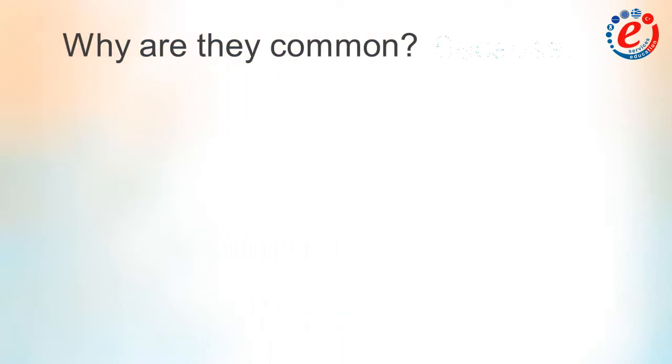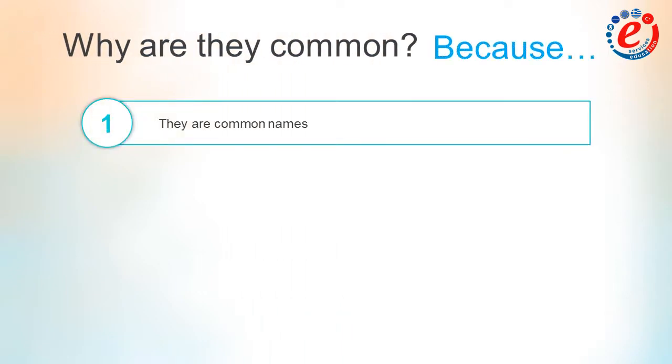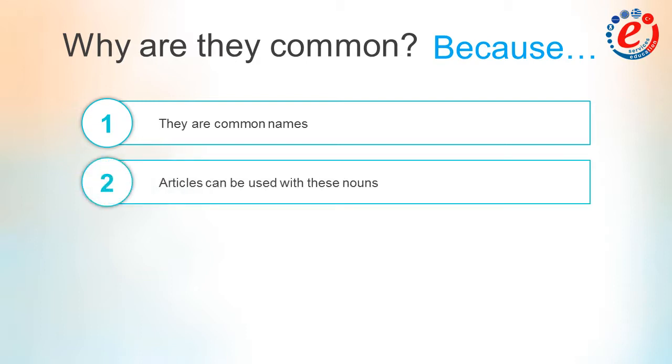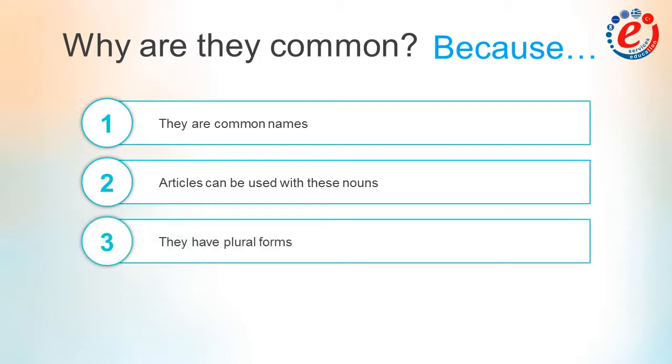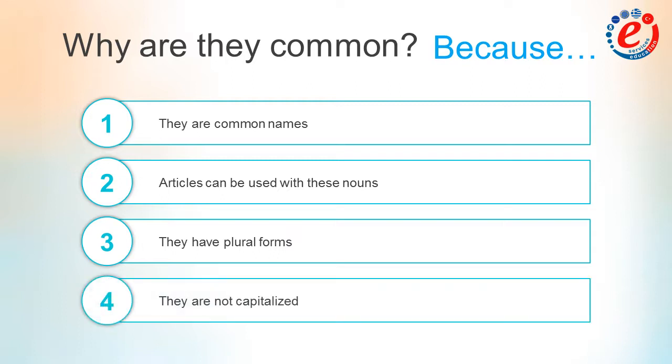But why are they common? They are common because they are common names. A cat, a desk. Of course, because we can use articles with these nouns. We can say, a cat is sleeping on the sofa, or the tree in my yard fell down. Common nouns also have plural forms. We say a pen or 3 pens. Finally, a common noun begins with a lowercase letter, unless it is at the beginning of a sentence.